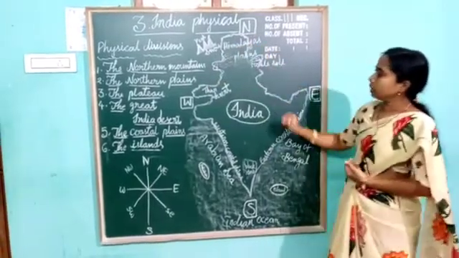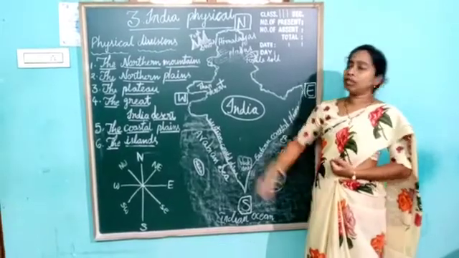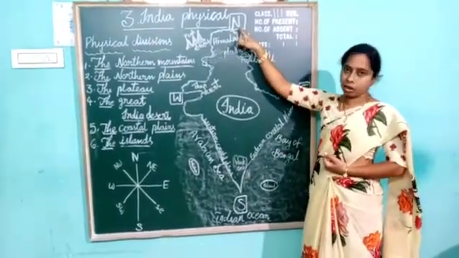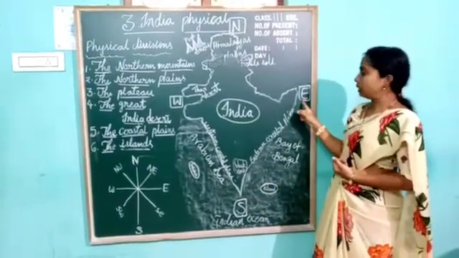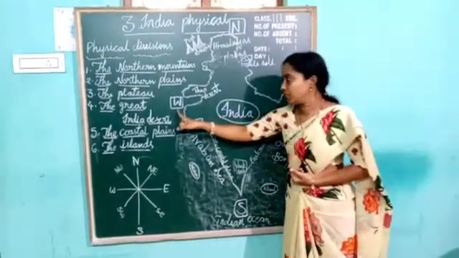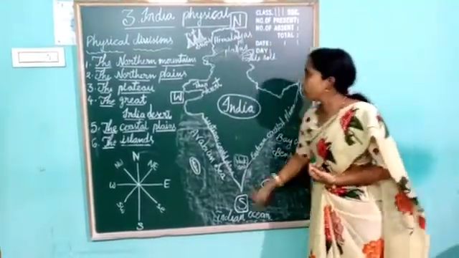See children, whenever we stand facing a map, the top of the map always shows north, the bottom of the map shows south, the right of the map shows east, and the left of the map shows west. So these are the main directions: north, east, south, west.